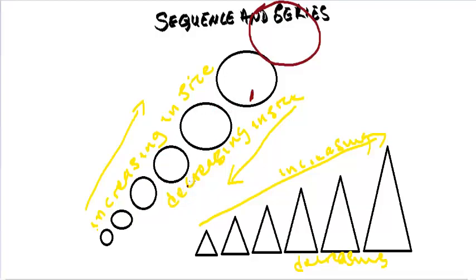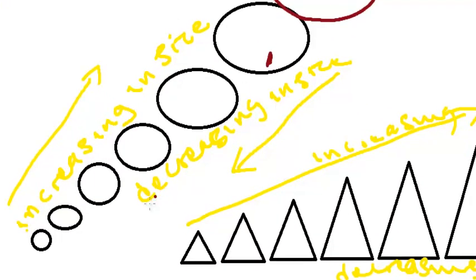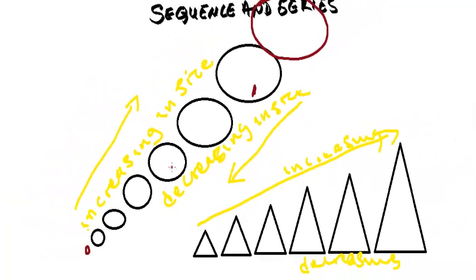And if we are predicting the next circle from top to bottom, then we can say that that circle is going to be even smaller than the smaller circle that we have here, based on the pattern. So since there is a clear pattern, we can say that these objects are in a sequence.